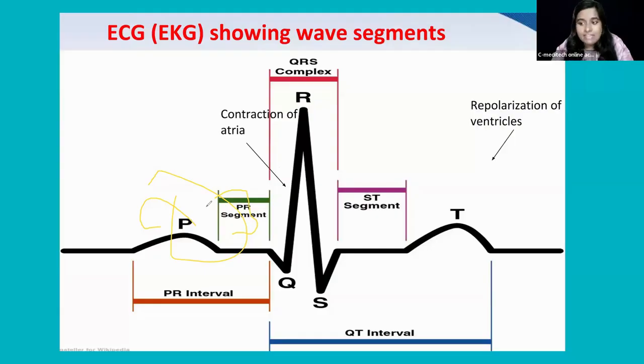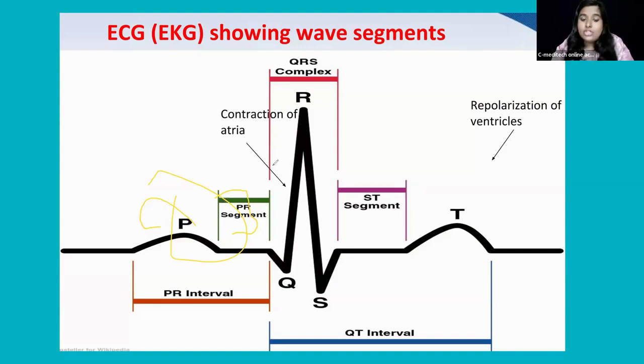So there is a delay in the AV node, and during this interval itself, I'm telling you what all is happening. The AV node delay will be there, then conduction of the electrical impulse through the Purkinje fibers and all will be there. Clear? So that is happening in between the PR segment.